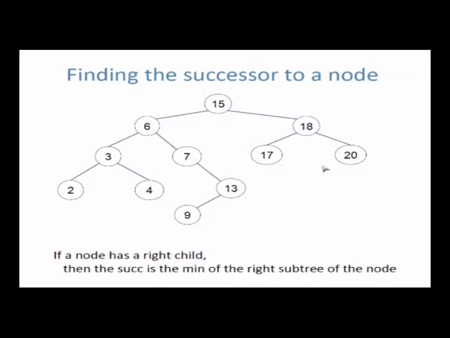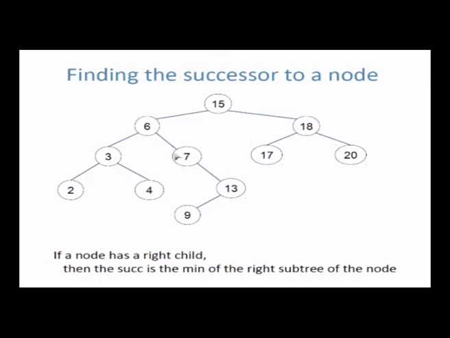All right. How do I find the successor of a node? Okay, how to find the successor of a node? Now things start becoming a little tricky. Now the first thing we observe is that the successor of a node is the minimum of the right subtree of the node, if there is a right subtree. So say take 3, it has a right child 4, so that is only one node, therefore 4 has to be the successor of 3.